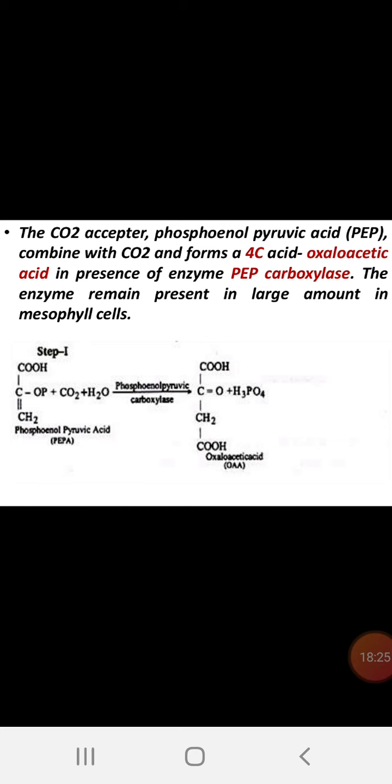Here it is the same thing. You can write it in the examination either as the biosynthetic pathway with the formula, or otherwise you can write that phosphoenolpyruvic acid, PEPA, a 3-carbon compound, combines with carbon dioxide and forms oxaloacetic acid by the enzyme PEP carboxylase. Only this one sentence is enough to write this equation. Okay.